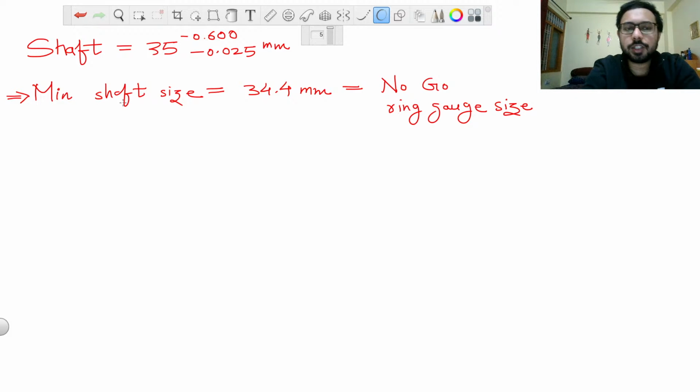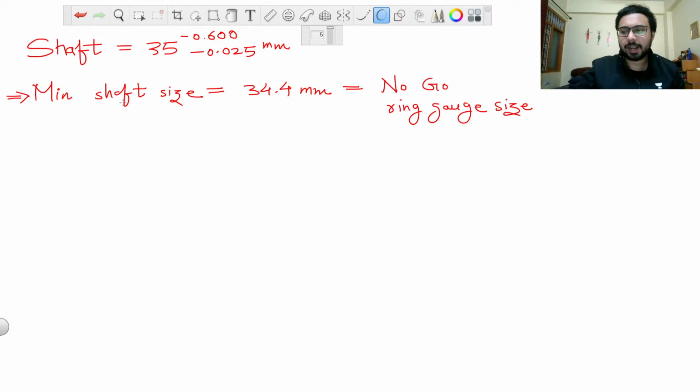So always remember, ring is for shaft, plug is for hole, because a plug cannot be used to check a shaft size. We need a thing which has a hole, and a ring has a hole. So a ring gauge is used to check a shaft size, and minimum shaft size is checked by the no-go ring gauge. So simply calculate the no-go ring gauge size by calculating the minimum shaft size.